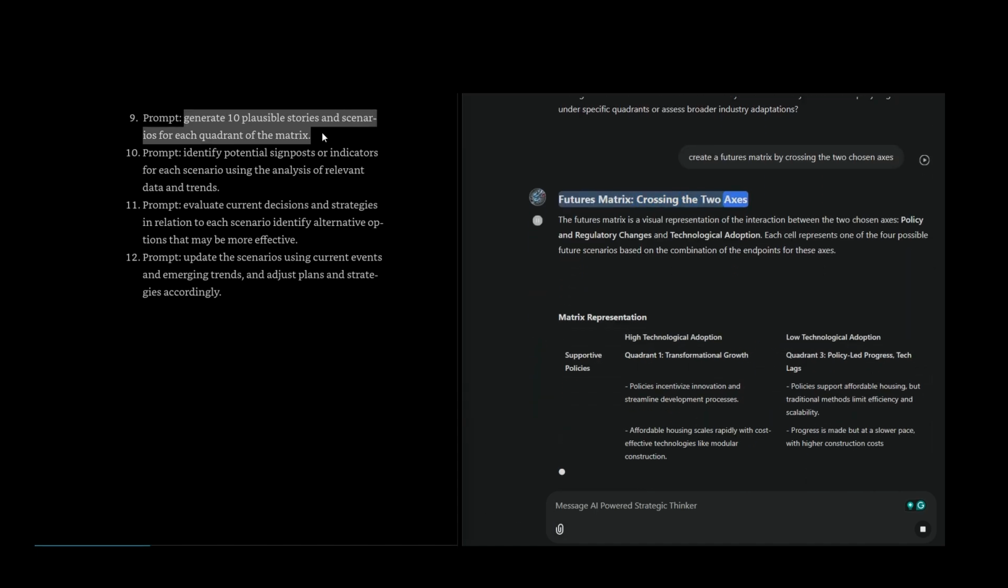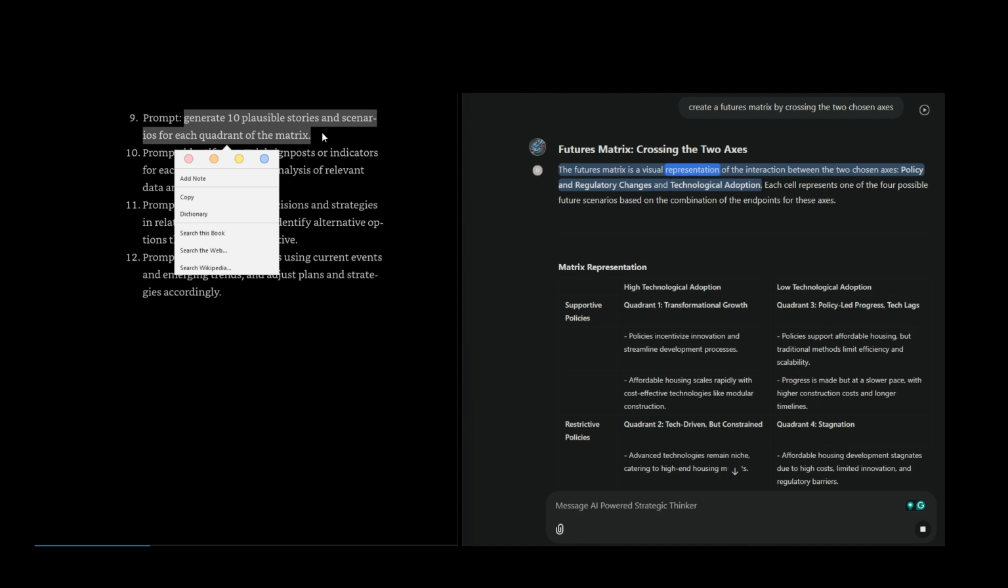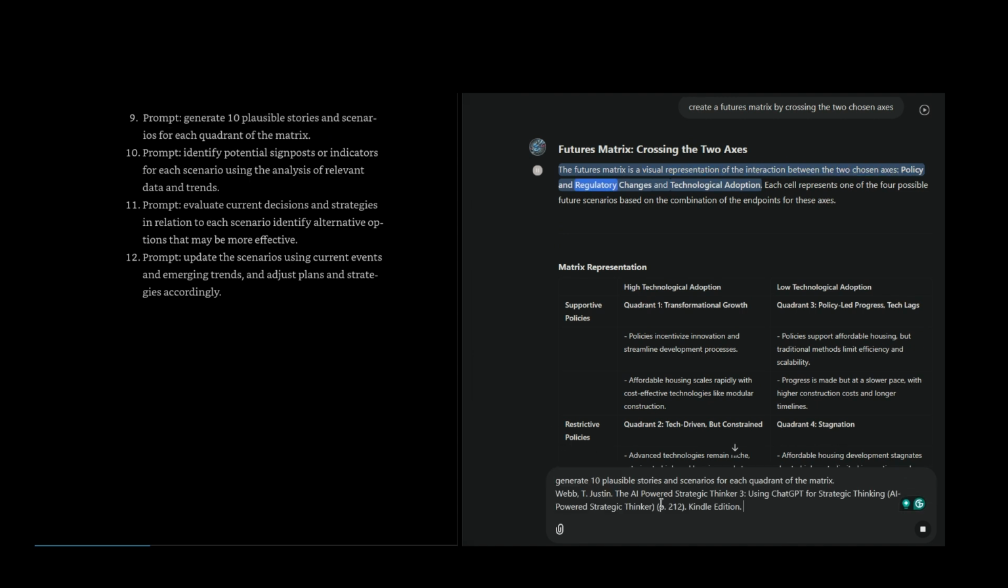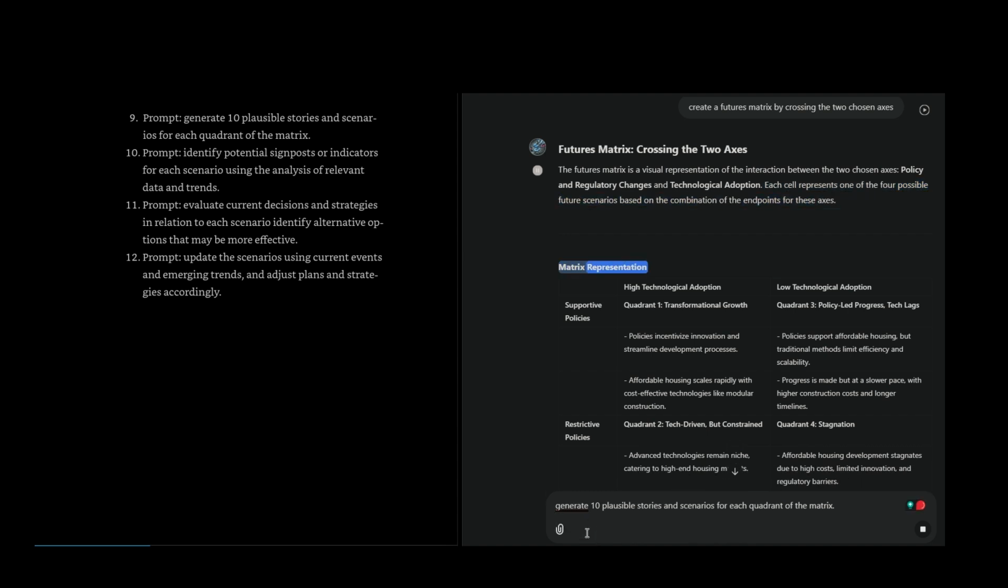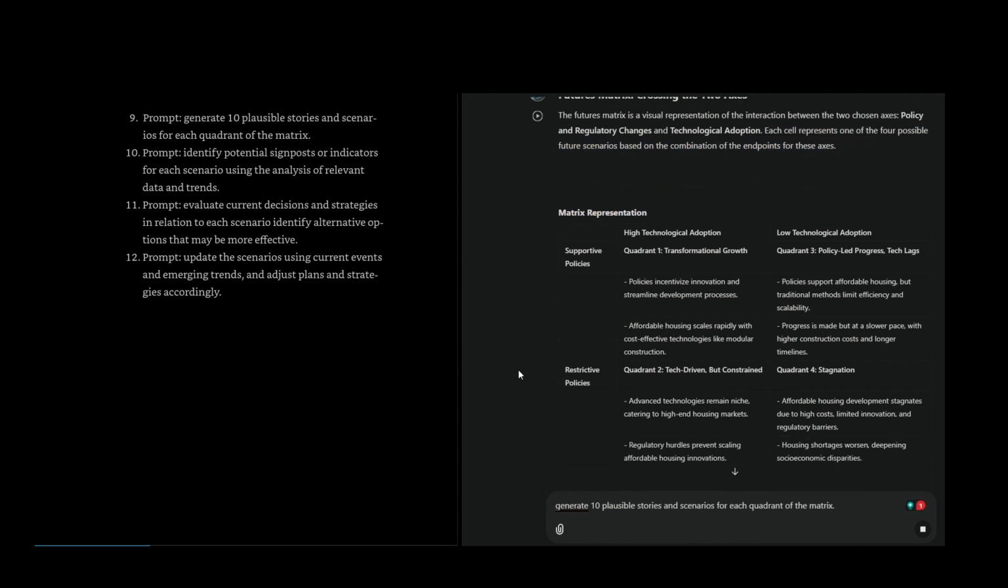Futures matrix, crossing the two axes. The futures matrix is a visual representation of the interaction between the two chosen axes, policy and regulatory changes and technological adoption. Each cell represents one of the 4 possible future scenarios based on the combination of the endpoints for these axes. Matrix representation. High technological adoption, low technological adoption.